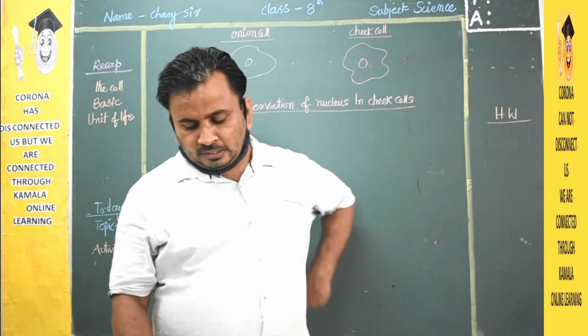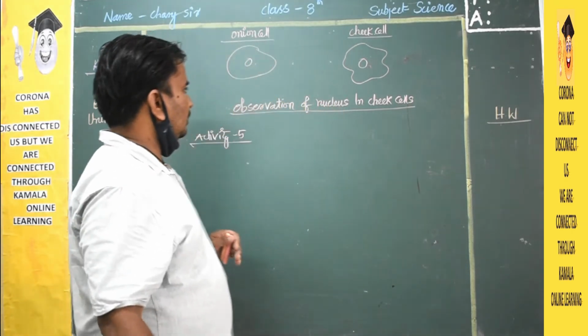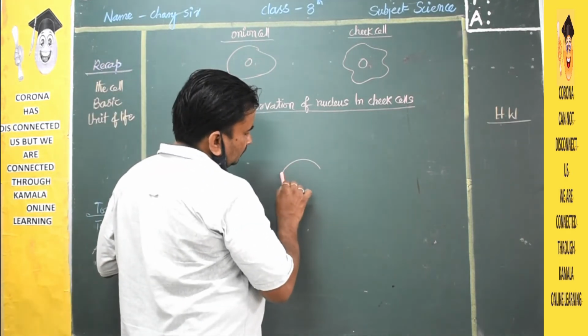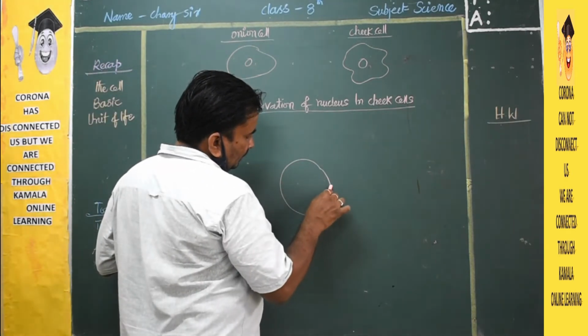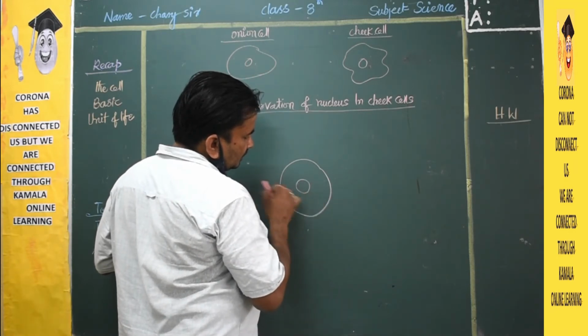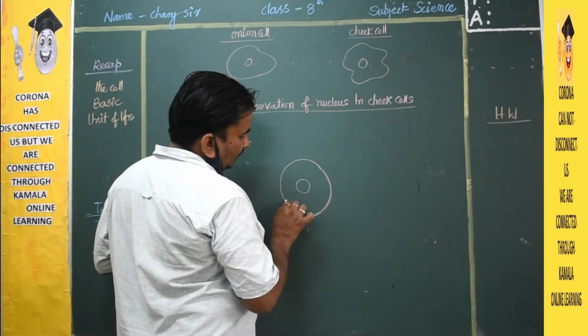Next, the outer layer of the cheek cell is the cell membrane. Clear children? Now listen carefully. It is a common cell. The outer layer is called the boundary layer of the cell.